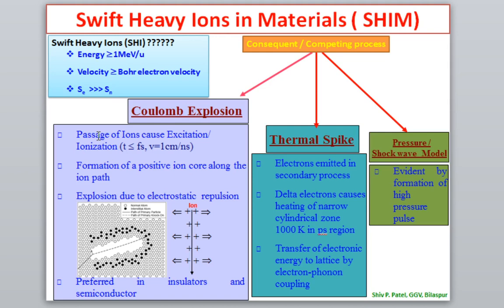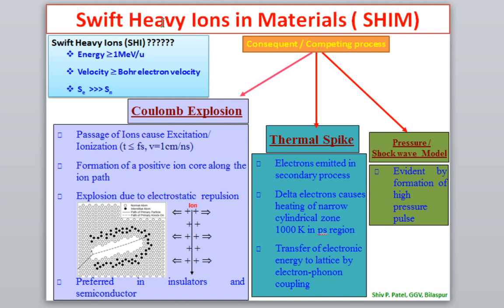In today's lecture, I will define a new terminology, that is swift heavy ions in materials. Before, we discussed heavy ions in matter, but I have added one term, swift heavy ion. If you see here, I have written swift heavy ion. So what is the condition when we call an ion a swift heavy ion, and when it is called just an ion?